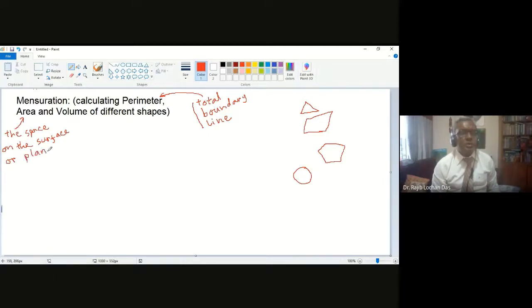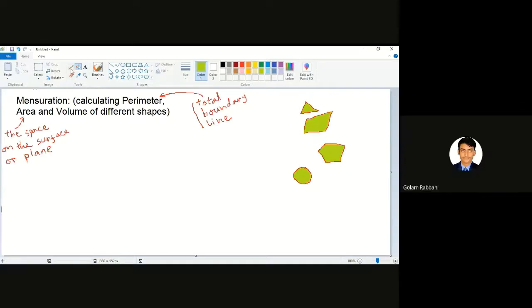So that will be actually the area. What is the area? I can color in green color. Say the triangle area. The green color is the triangle area. What is the rectangle area? This is the rectangle area. The pentagon area or circle area. You understand my point? Yes, sir.